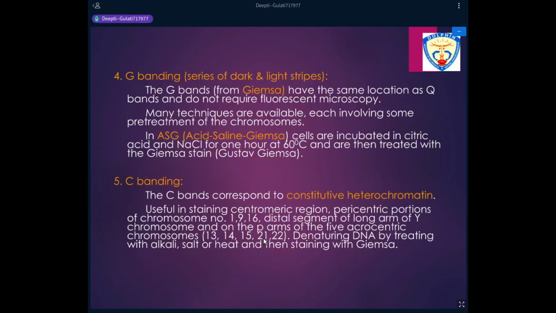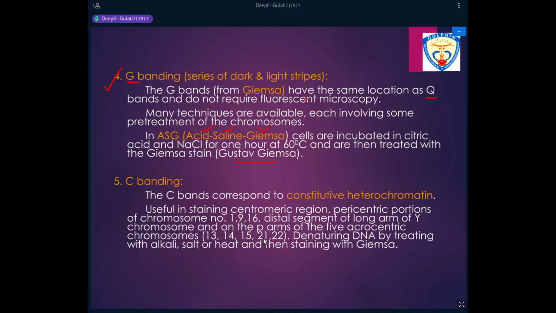Another kind of staining is known as G banding. Again, because we are using the stain Giemsa, the banding pattern is known as a G banding pattern. The stain is named after its discoverer, Gustav Giemsa. We call the stain Giemsa stain. Now, if you first treat the cells in acid, that is citric acid, and saline, that is NaCl, and after this treatment you stain with Giemsa, then we get a band which is known as the G band. Now the G band has the same location as the Q band.